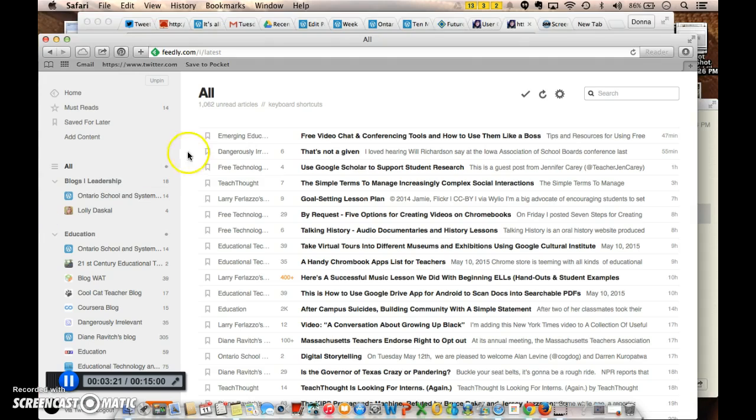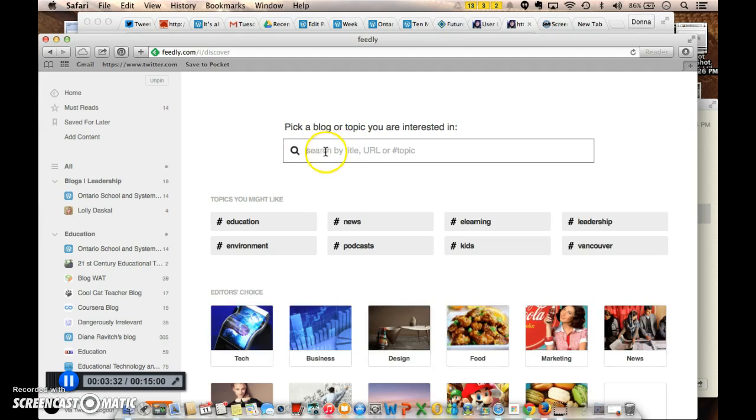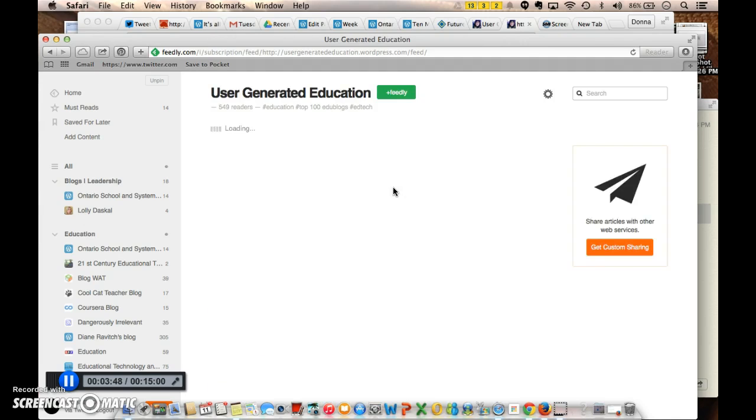When I go back to my Feedly page, I simply want to add this feed to the page. I choose Add Content, and it gives me a place to put it in using Control-V, or Command-V if you're on a Mac. And there's Jackie's site. So when I click on that, it brings it up, and now I'm automatically following Jackie's site, and anytime she posts something, it's going to be added to my feed.